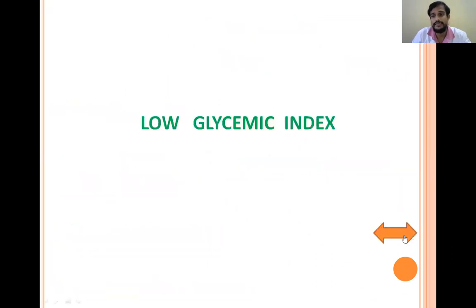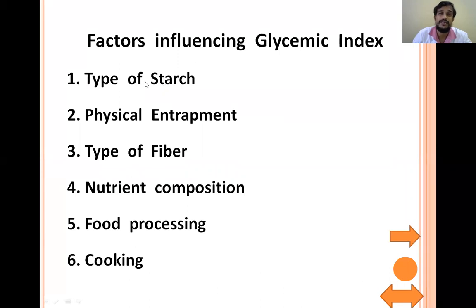Then coming to low glycemic index, we had already seen. It depends on the type of starch and physical entrapment. If there is any barrier, the digestion and absorption will be low, and the food will have a low glycemic index. And coming to the type of fiber, if soluble fibers are present, they will form a gel, slow digestion, slow absorption, and low glycemic index.